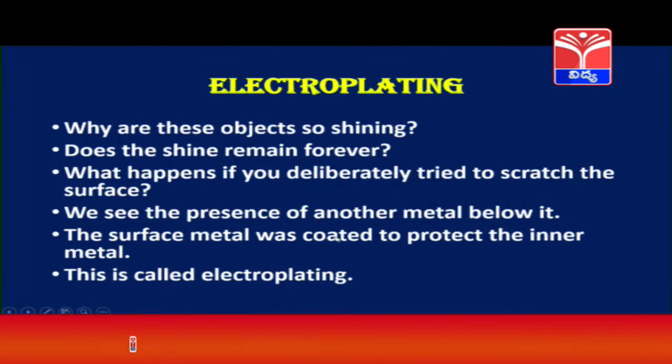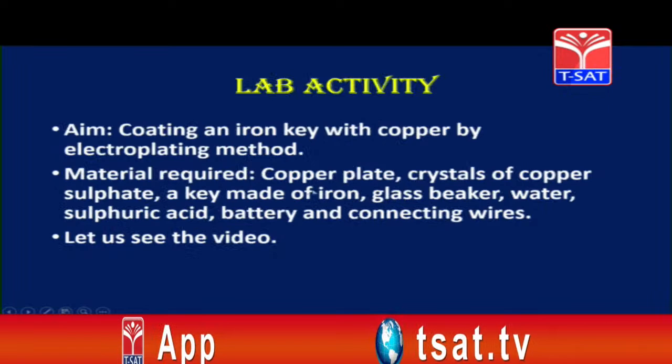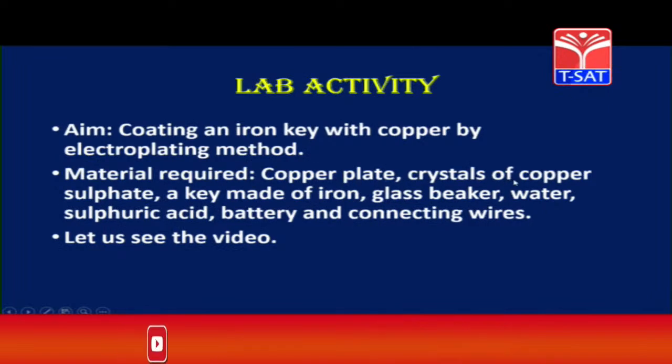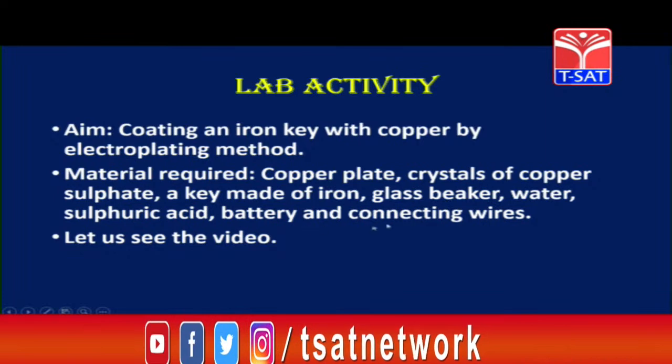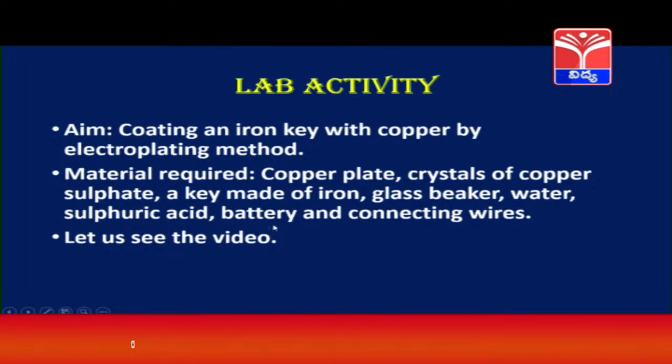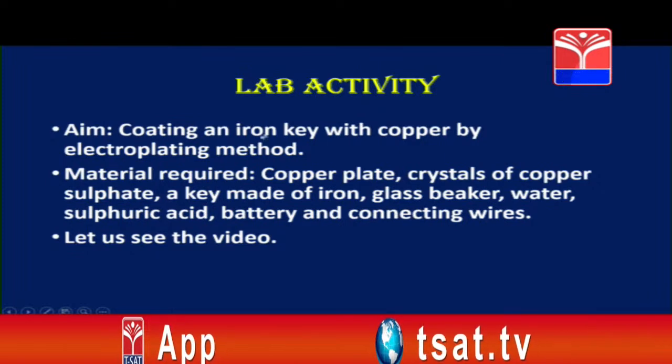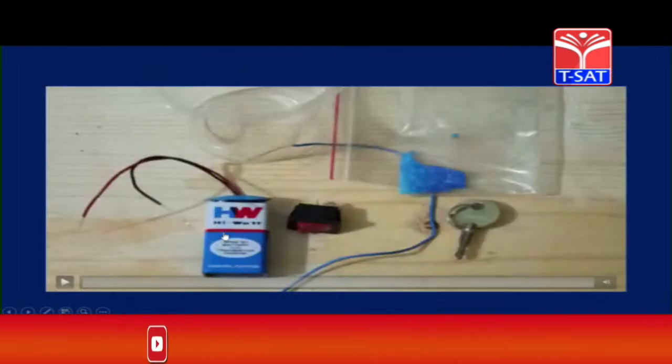electroplating. Now let us see what electroplating is, children. To understand electroplating, we need a copper plate, crystals of copper sulfate, a key made of iron, a glass beaker, water, sulfuric acid, a battery and some connecting wires. We are going to coat an iron key with copper by the electroplating method. So children, let us see this video.